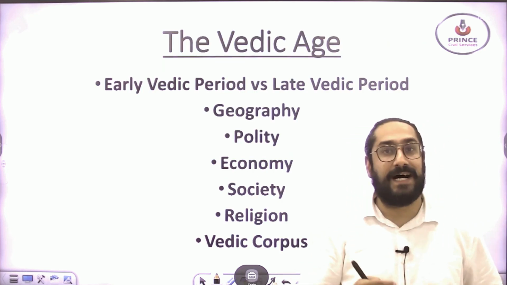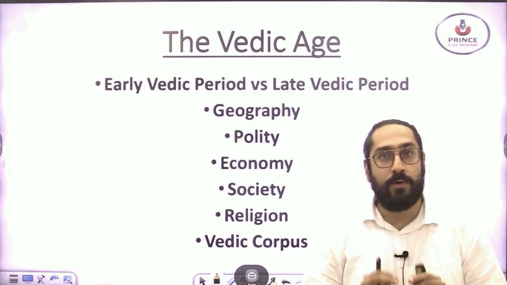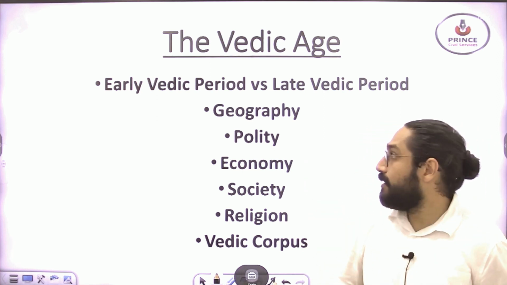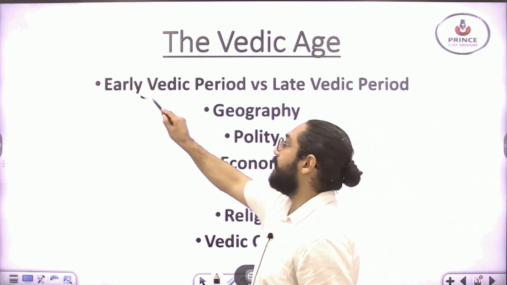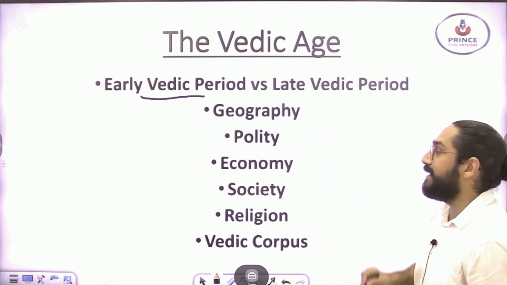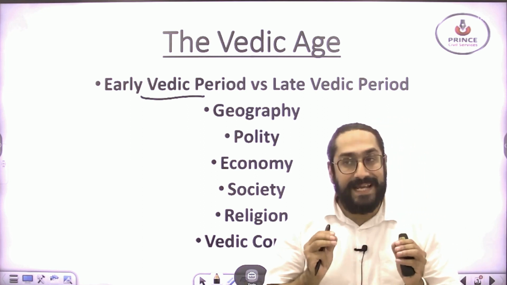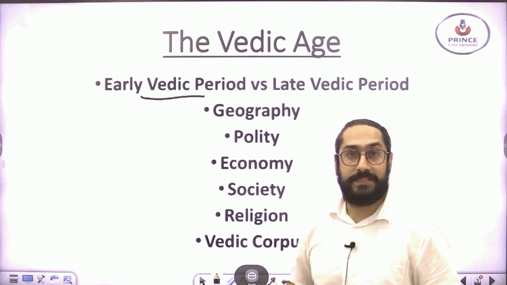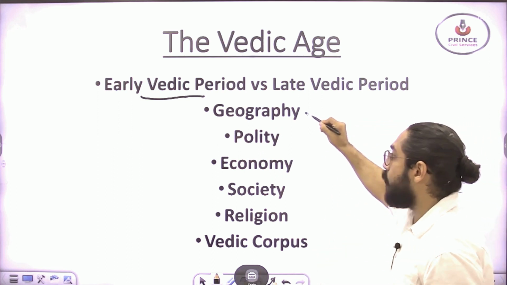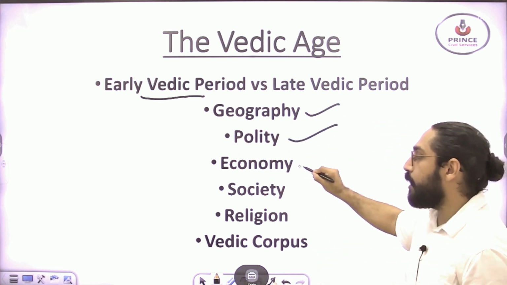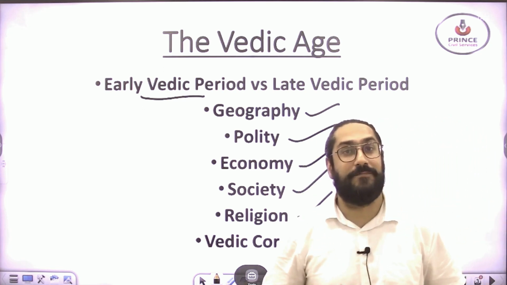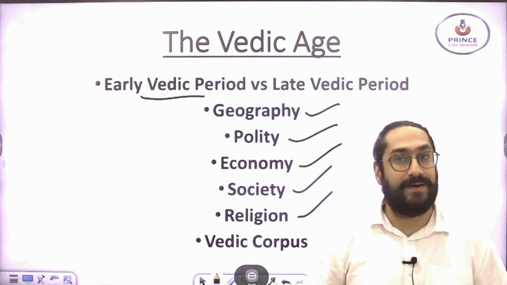Before I start with the MCQs, let's look at this chapter or topic. Whenever you read the Vedic Age, there are two periods, the early Vedic Age and the later Vedic Age. So please have a comparative mindset. Between these two periods, you have to discuss the geography, the polity, the economy, the society, religion, and also the Vedic corpus, that is the Vedic literature.